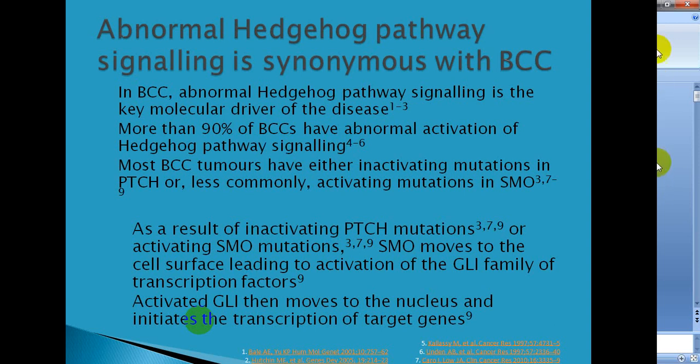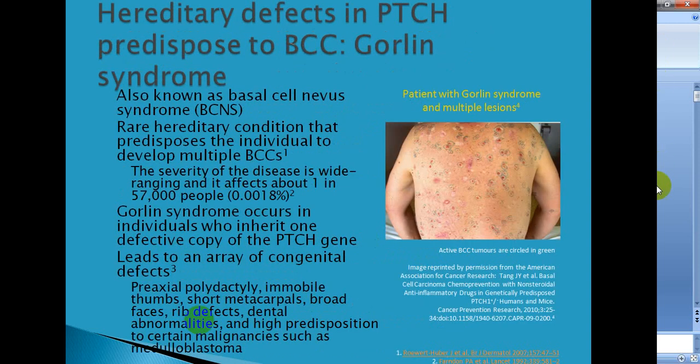As a result of inactivating PTCH mutations or activating Smoothened mutations, Smoothened moves to the cell surface leading to activation of GLI family of transcription factors, and activated GLI then moves to the nucleus and initiates the transcription of the target genes.